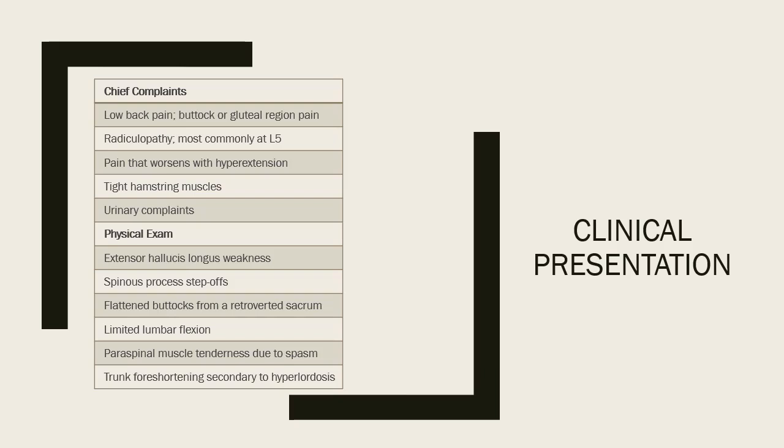Clinical presentation of a high-grade spondylolisthesis varies and is likely dependent on numerous factors, including age, etiology, and rate of progression of the slip, if at all. Complaints vary from significant motor function symptoms in the form of stress urinary incontinence from sphincteral dysfunction, to hamstring contractures, to cosmetic concerns. Physical findings may also vary depending on frame and size of the patient, but the clinician may observe spinous process step-offs, EHL weakness, paraspinal muscle tenderness, hamstring stiffness, and sacral retroversion.